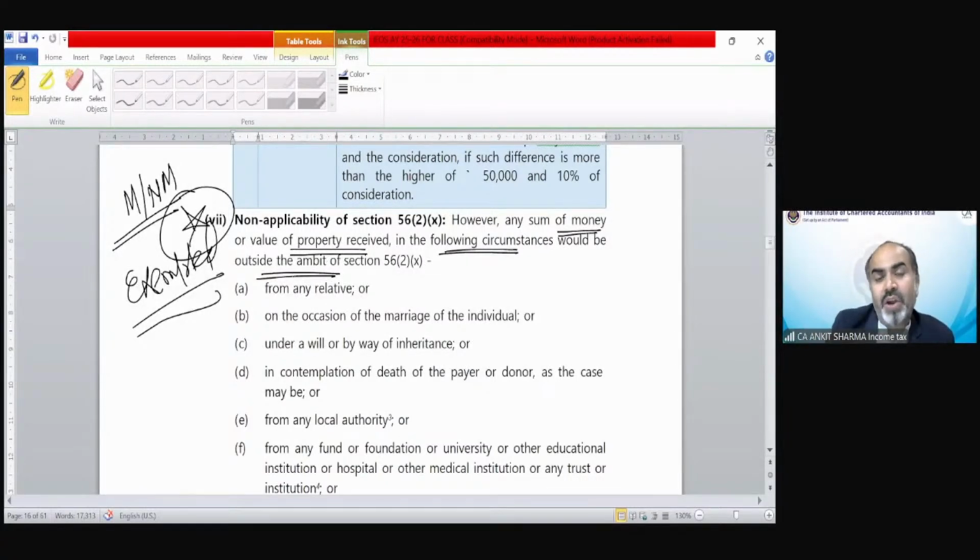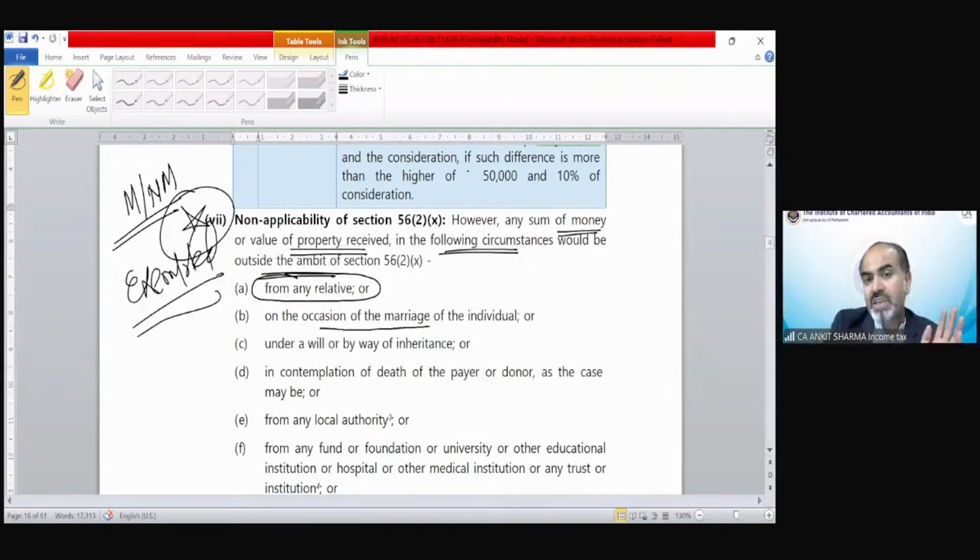If the monetary or non-monetary gift has been received from any relative. Now you might ask what is the meaning of relative. The definition has been explained later, do not worry. So if we receive any monetary or non-monetary gift from a relative, that is not going to be taxable.